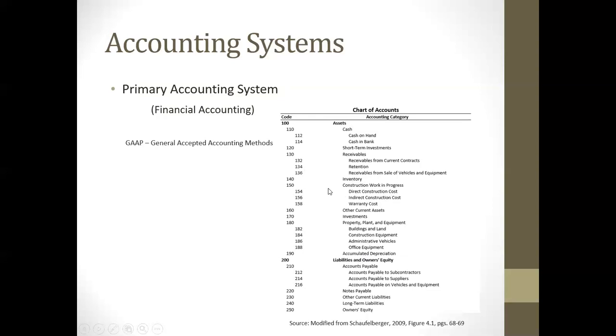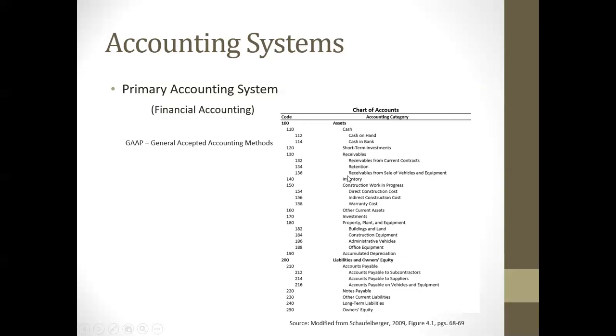Maybe I want to create one that's called, well, actually, let's come up here under our receivables, and let's say I want one that's called contracts receivable. So I could create one, let's just call it 135, and I could call it contracts receivable. And oh, it looks like we have one already for that, but you guys get the idea. You can create something that describes what you want under the description that's up above.